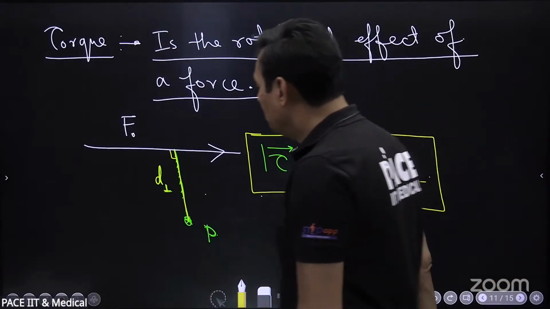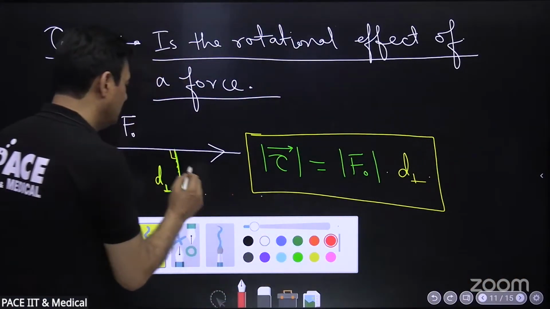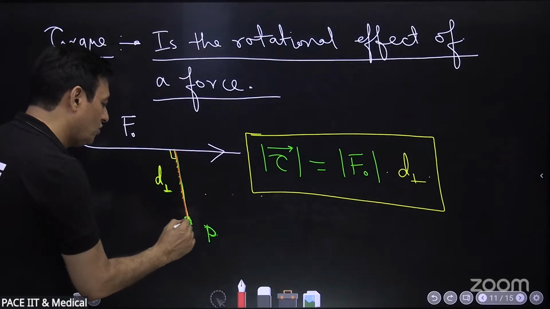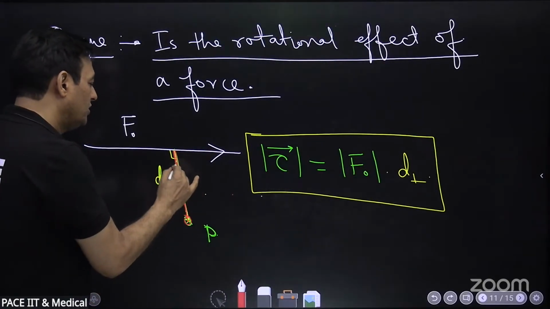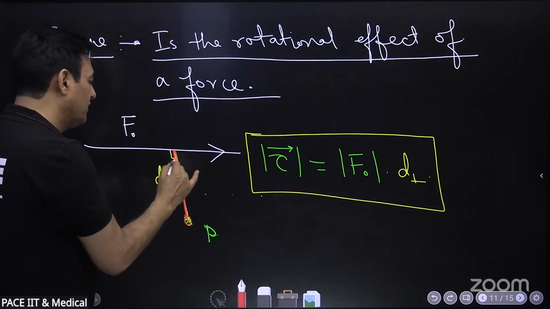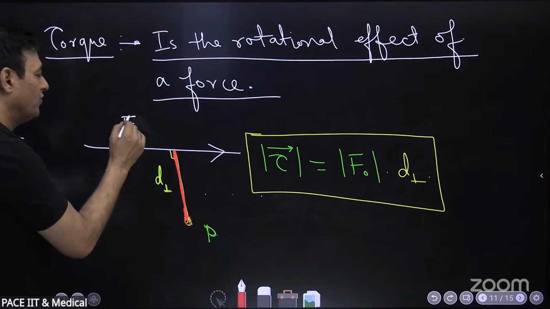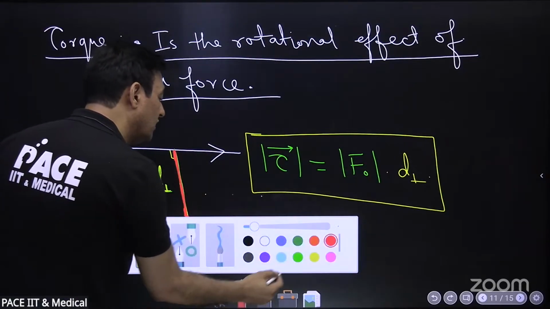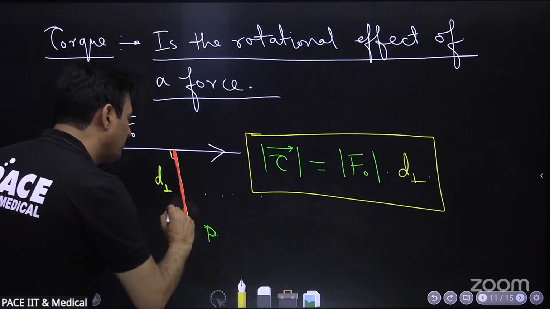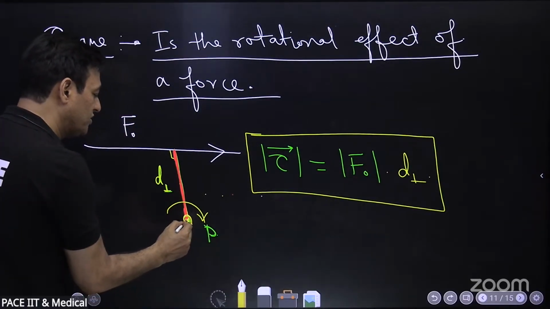Now see this. Suppose there is a rod which is hinged here, and this rod, door, whatever, any kind of thing, and you apply a force on it in this direction, F naught. This force will have a turning effect on it, and it will try to rotate it like this, about this axis of rotation, hinge.